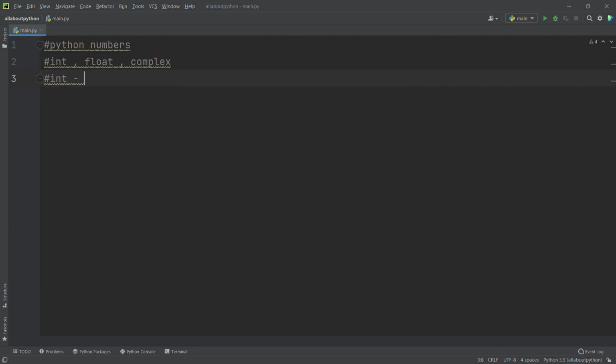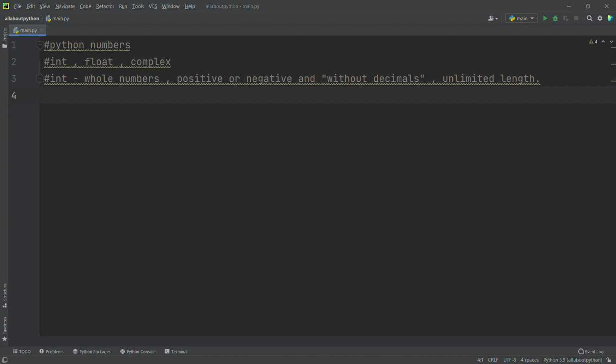It's not restricted to a certain length. So I will write here: integers are whole numbers, negative or positive, without decimals, and of unlimited length.